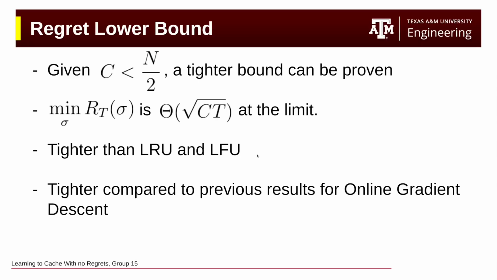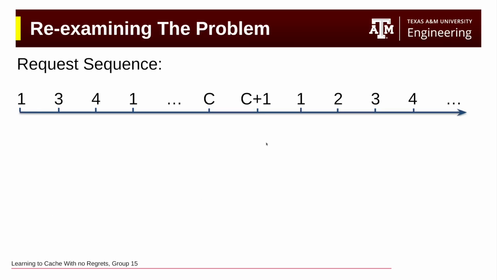Online gradient ascent. Let's start by analyzing the regret lower bound. Given that the caching capacity is less than half of the total file capacity, we can prove that the lower regret bound for online gradient ascent is in the order of square root of C times T. If you remember from previous slides, for the LRU and LFU, this bound was in the order of C times T times some constant. So our lower regret bound for online gradient ascent is a lot lower compared to traditional algorithms. Now let's start to gain some intuition about the algorithm by analyzing and re-examining the simple caching problem.